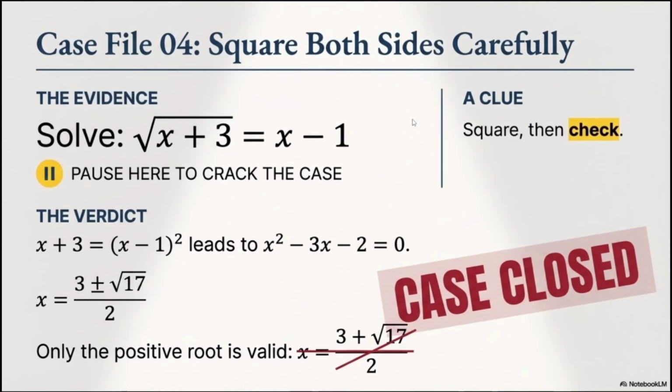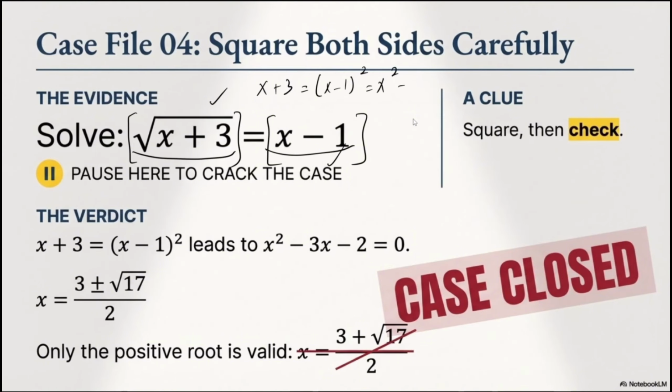Square both sides carefully. I have an equation: x plus the root of x plus 3 equals x minus 1. As you guys know, again, radicals or roots, like fractions, should be taken care of. How can we do that? By using the power of 2 on both sides. If I use the power 2 on this side, it should be x plus 3. And if I use the power 2 on this side, it would be x minus 1 to the power 2. We know that x minus 1 to the power 2 is x to the power 2 minus 2x plus 1.